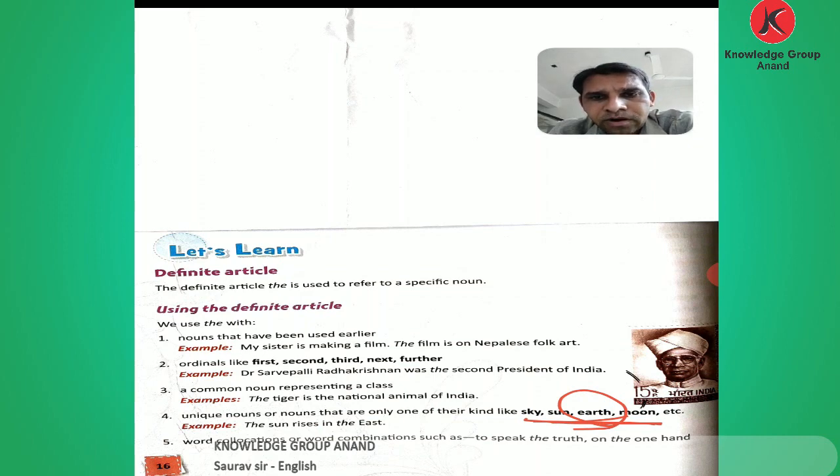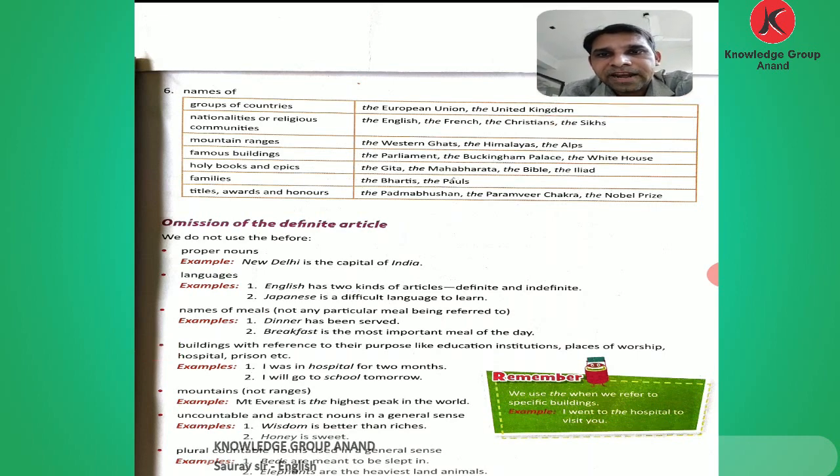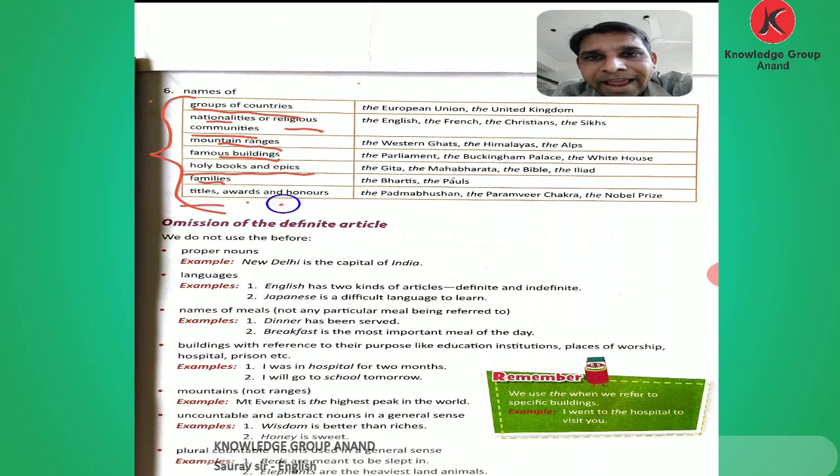Okay, now comes word collocation, word combinations, such as to speak the truth, on the one hand. Now comes the sixth one. In number 6 there are some things. Which things? Groups of countries, nationalities or religious communities, mountain ranges, famous buildings, holy books and epics, families, titles, awards and honors. We can use the before them.